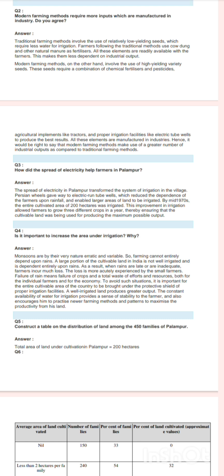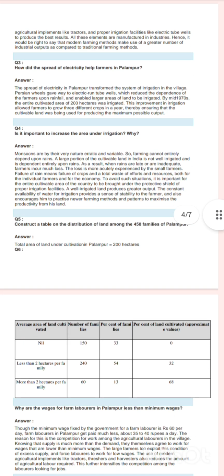Construct a table on the distribution of land among the 450 families of Palampur. Answer: The total area of land under cultivation in Palampur is 200 hectares. Question number 6.